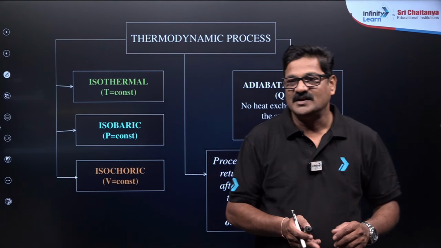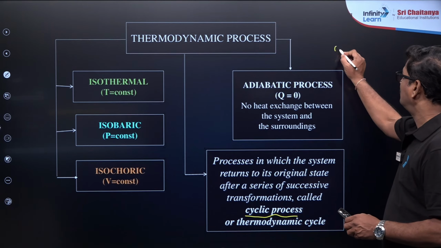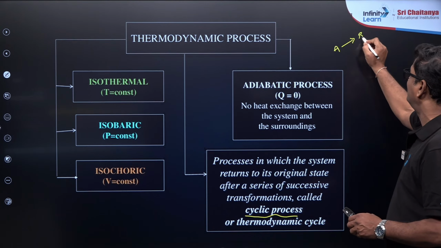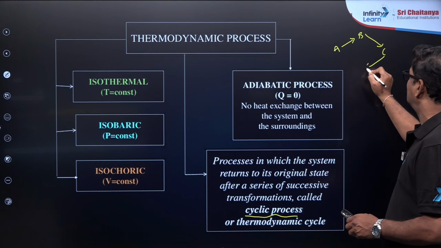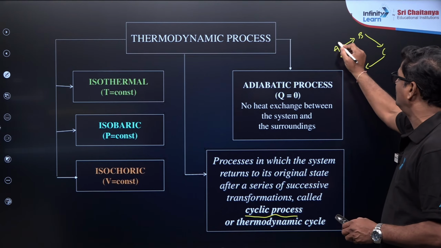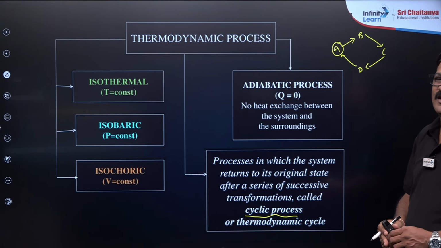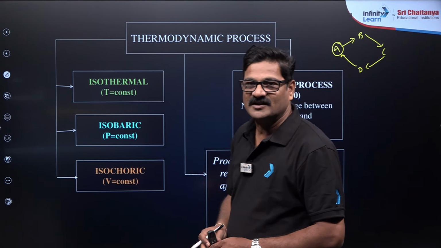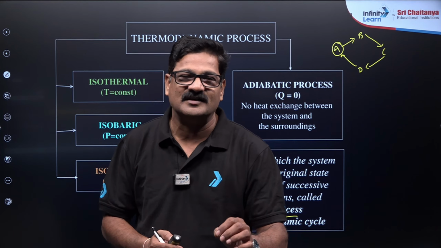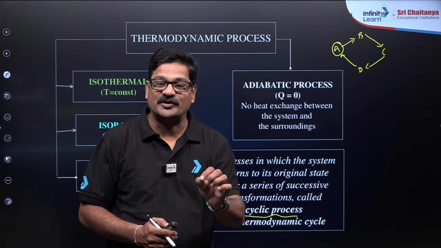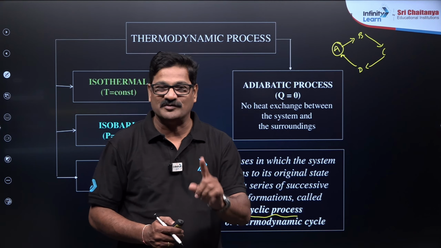I mean to say, a system undergoes n number of changes. A turns into B, B turns into C, C turns into D, D turns into A again. So this is called a cyclic process. Cyclic process experiments and PV graphs are very important for the NEET examination. I am going to take you there.